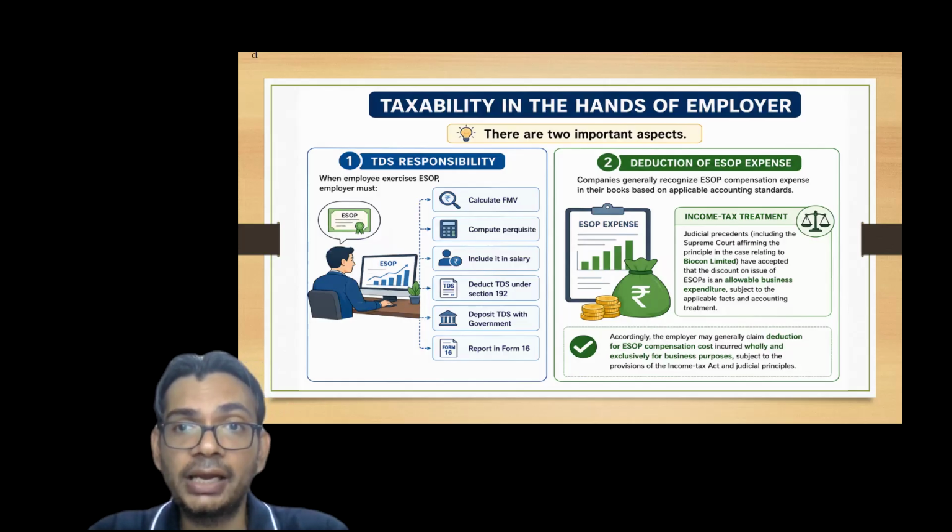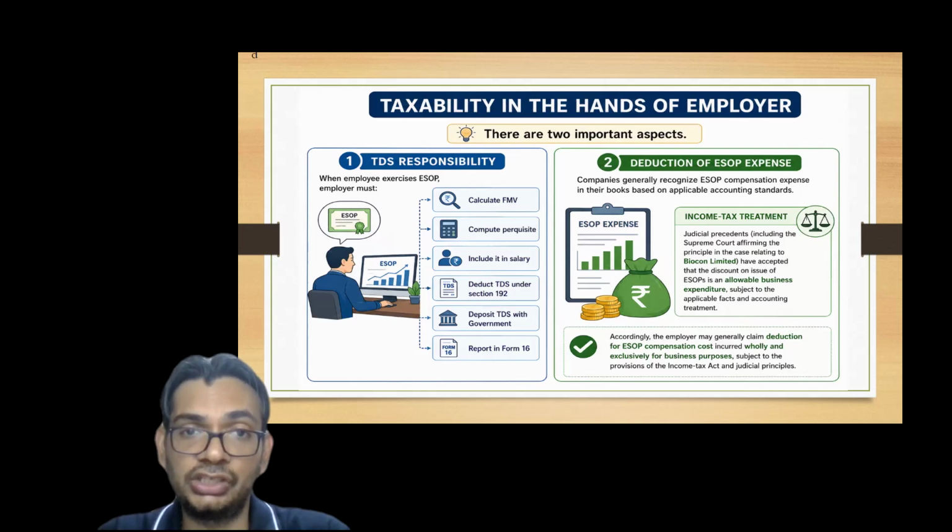And now the second aspect is the deduction of ESOP expense. ESOP expense means the company generally recognizes ESOPs as compensating employees' expense in their books basis the applicable accounting standards. In simpler language, the ESOPs which are being issued to the employees of the company are treated as an expense, and hence they are allowed as an expense in the books of accounts of the company, right? There are certain judgments around this also that you can refer to. The latest case is Biocon Limited, that you can read to have a better clarity, right? So these are the two primary responsibilities of the employer in respect of taxation.